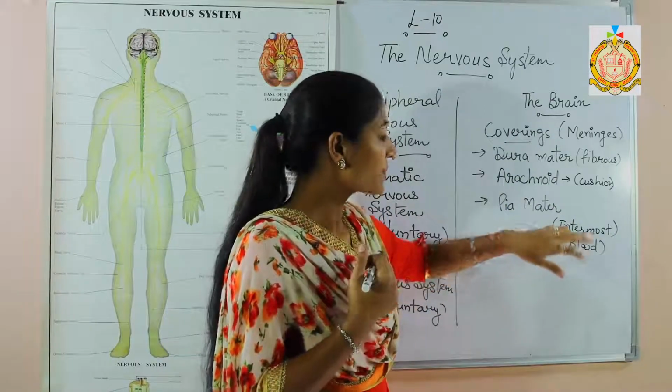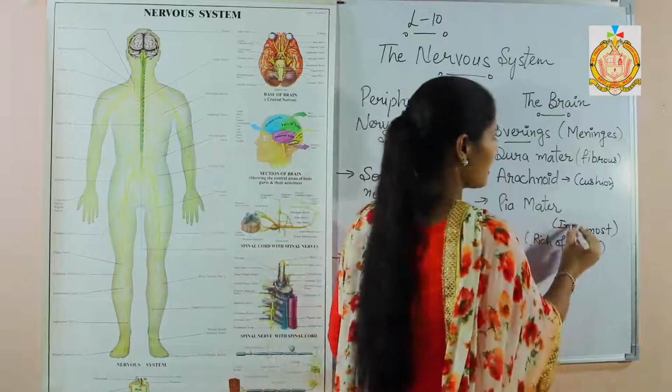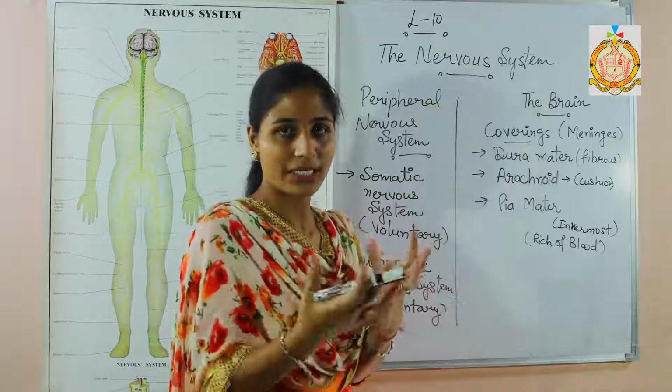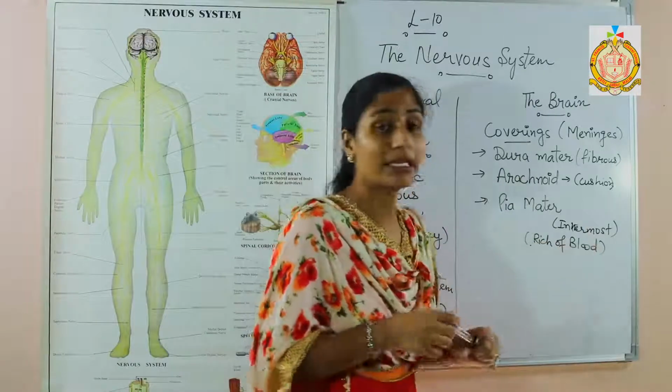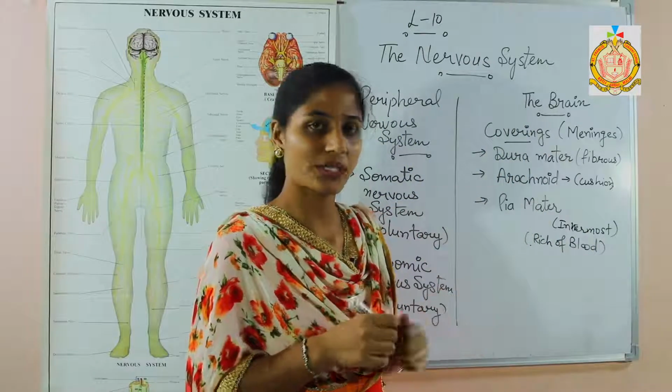Next one is the pia mater. This is the innermost layer, and it is rich in blood because it is totally attached to the brain. So it is rich in blood and is the innermost layer. So I hope you understood the three layers, or the three outer coverings, of the brain.